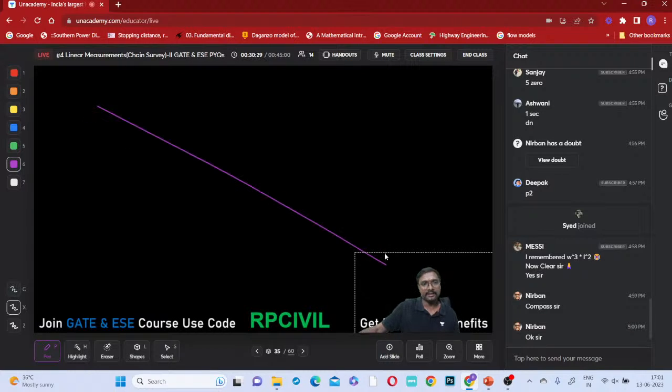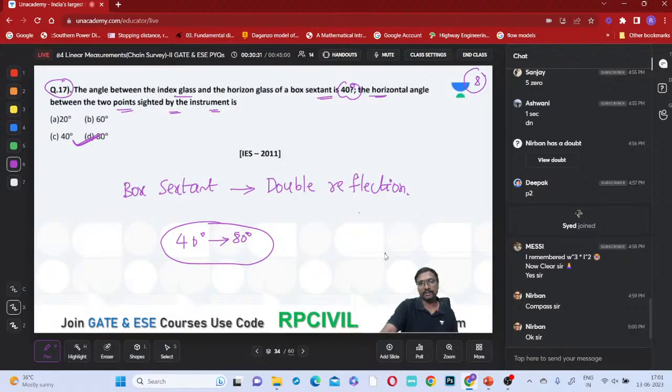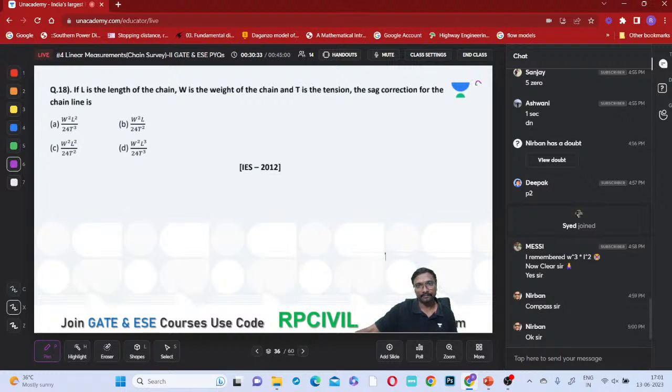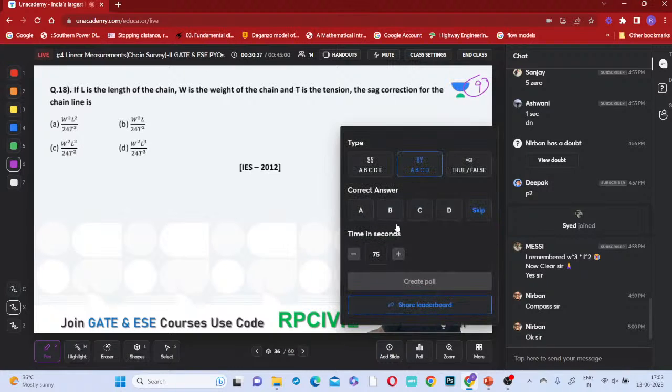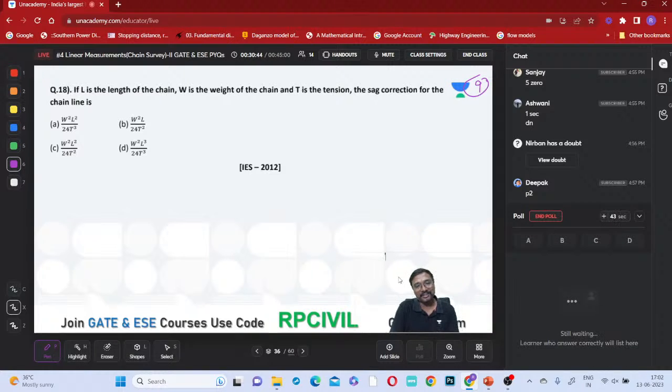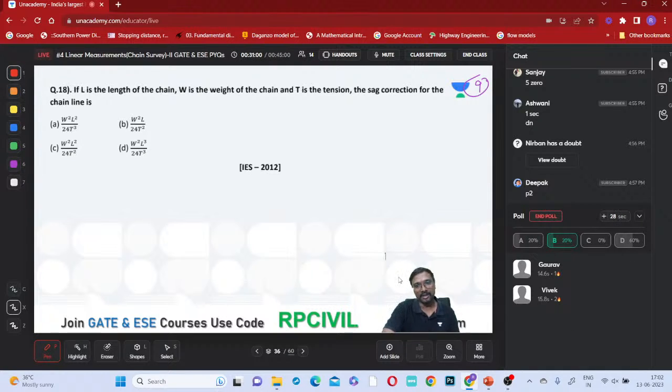So now the 18th question, this is page number 9. Shall I go for this? Select the answer. Just now we have seen this, right? The capital W formula. Remember the capital W formula, then you can get the small w formula also from that.